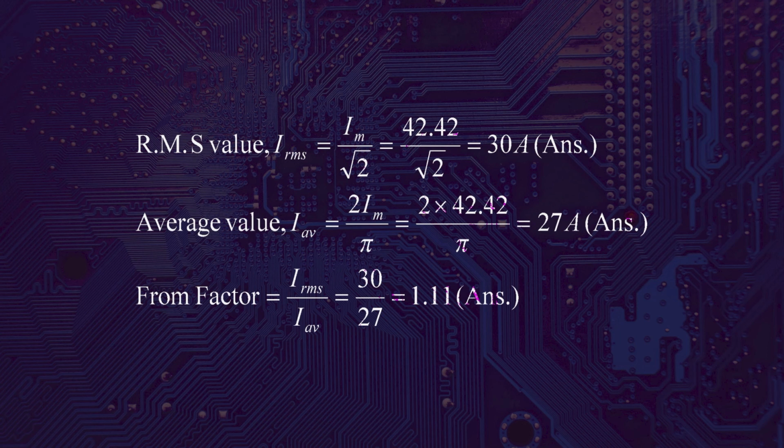Now another factor that you have to find out is the form factor. Form factor can be written as the ratio of I RMS upon I average. And what is the value of I RMS? You have already calculated it. It comes to 30, and the value of I average is equal to 27. That means 30 divided by 27 is equal to 1.11. So form factor is 1.11.